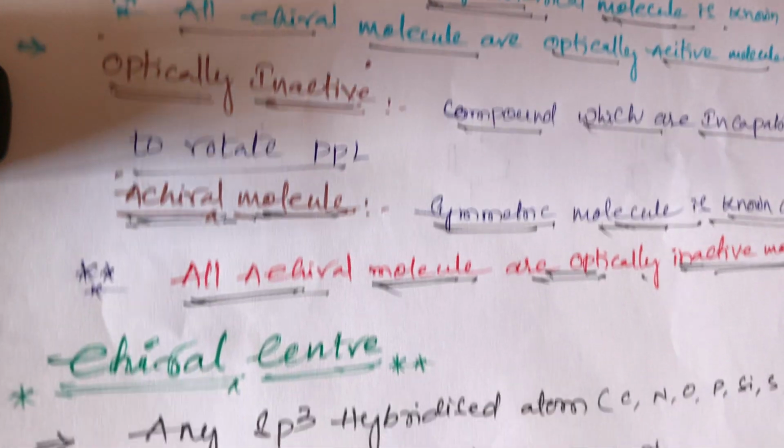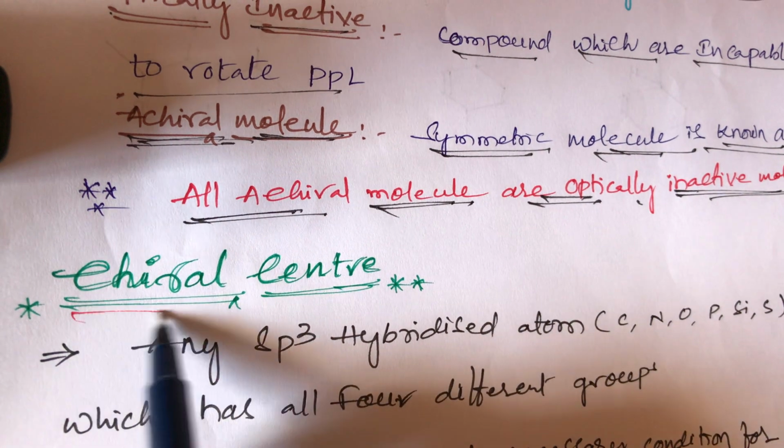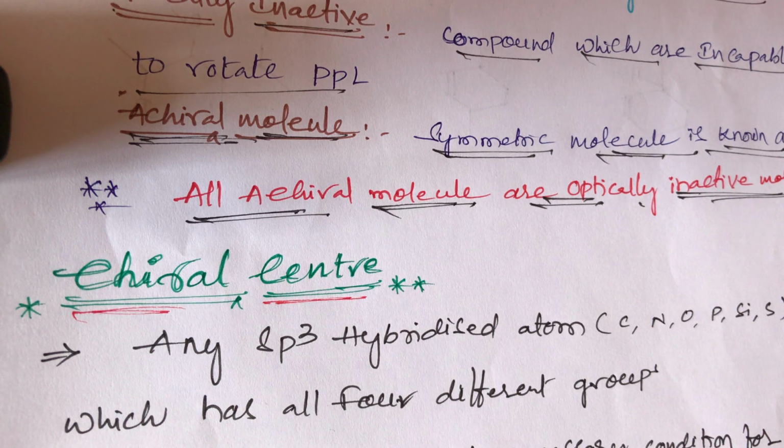Now the next term is chiral center. It is also very important. Chirality means the compound has four different atoms surrounding it. Chiral center means the compound should contain four different atoms or groups.